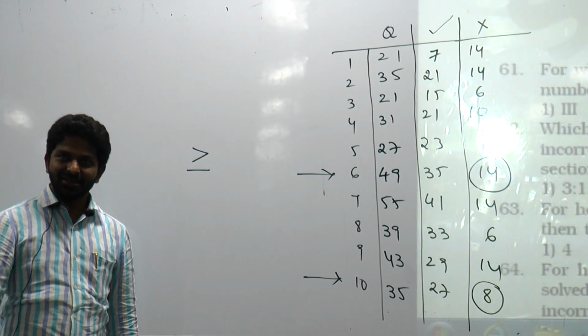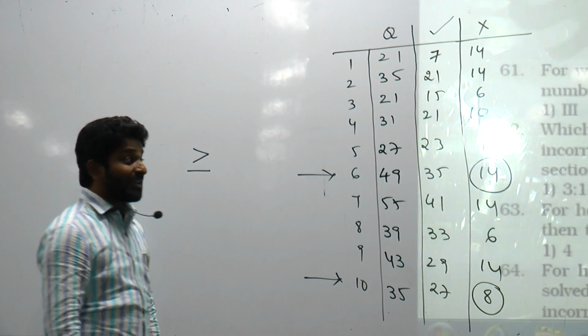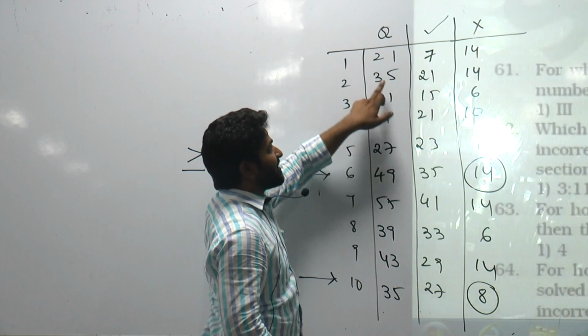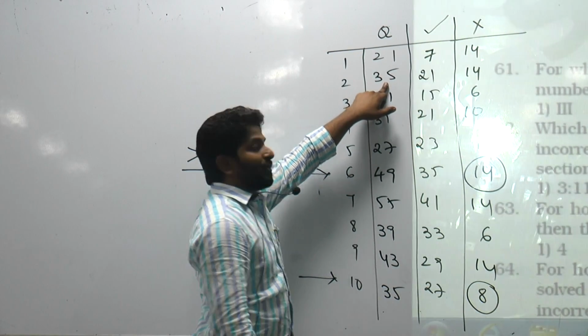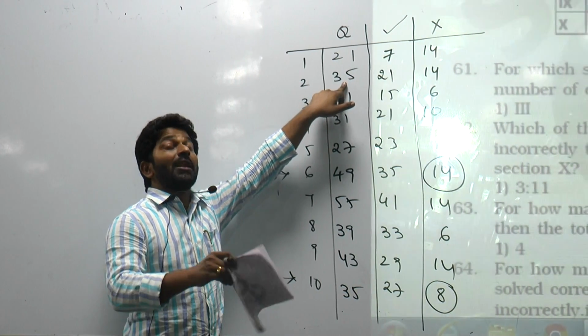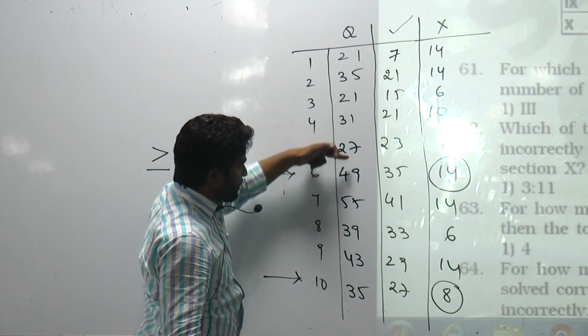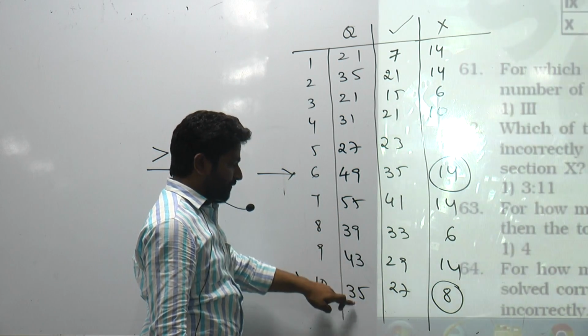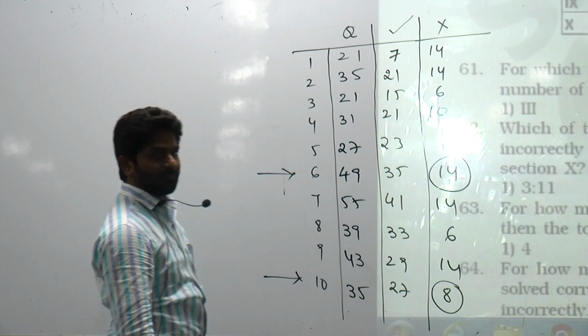Number of questions in second section? 35. So how many sections are there where we have equal or more than 35 questions? 1, 2, 3, 4, 5. 5 sections.